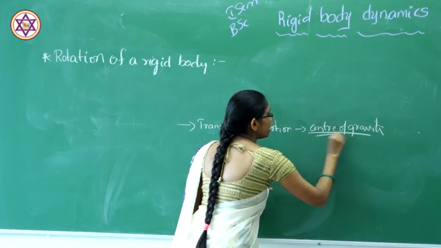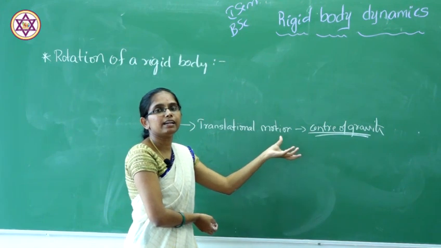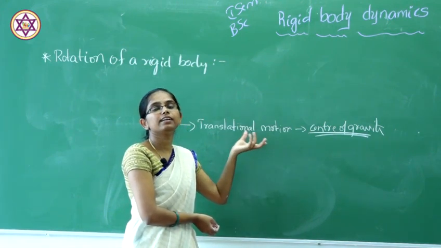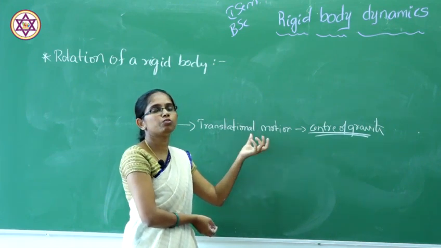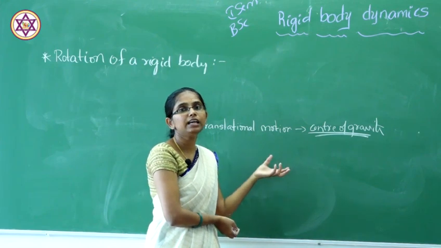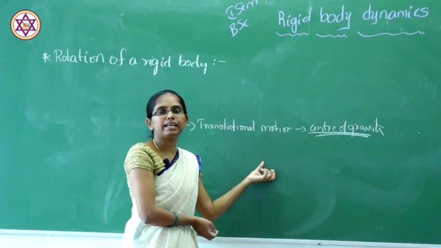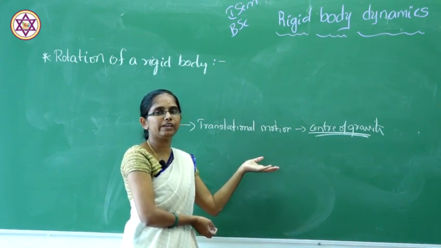And this center of gravity is also responsible for the spin, that means the rotational movement. So we can say that the general movement of a rigid body will be a combination of both translational and rotational motion. That means the axis of rotation will take place on the center axis, or perpendicular to the plane of the axis.